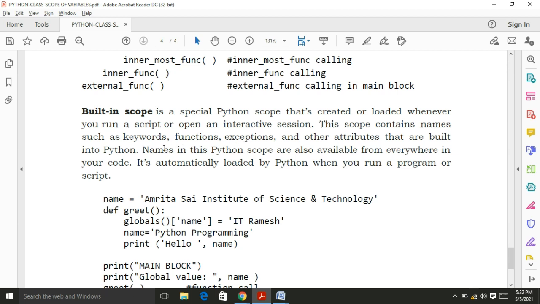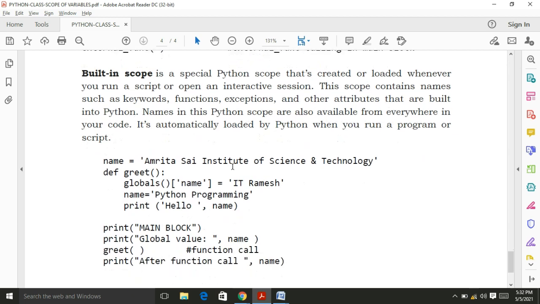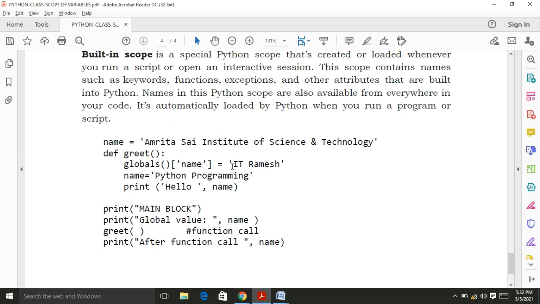The built-in scope contains names such as keywords, functions, exceptions, and other things that are built into Python. Names in Python scope are also available anywhere in our code. But here I will also write certain code for the global scope by using globals. Here I declare the variable name as Amrita Institute of Science and Technology. In a function block, I represent globals name.